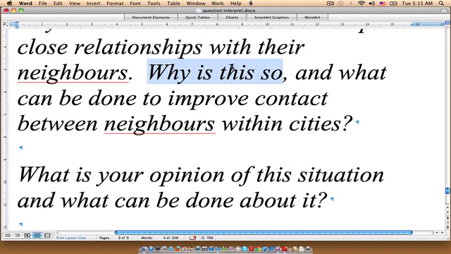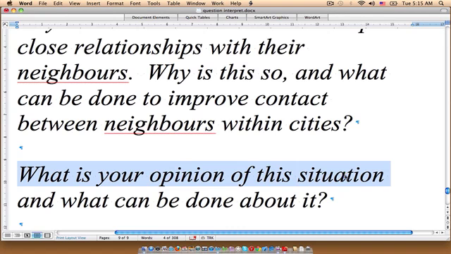This is the kind of question that requires us to provide a bit of evidence to show it in action and to support what our opinion is about this. However, if we look at the question down below, what is your opinion of this situation? This is the kind of question that we can answer very easily in a single sentence, and we do not need to provide any evidence to prove our own opinion.